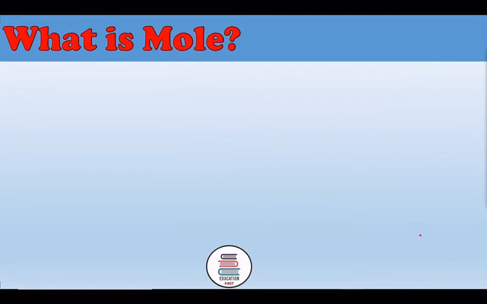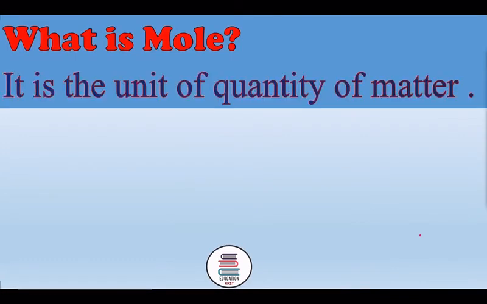What is mole? It is the unit of quantity of matter. That is, we can also say it is the unit of quantity of substance.